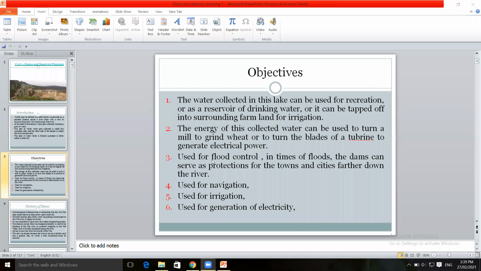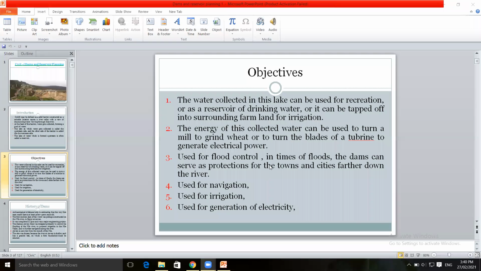Another objective is flood control, in case of floods or flood situations. To protect the towns or cities, the flood is controlled by construction of the dam. So the level of the water in the river can be controlled. The highest flood level and minimum flood level in the reservoir can be maintained by construction of the dam.